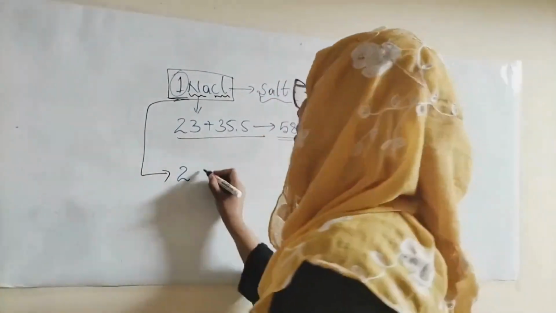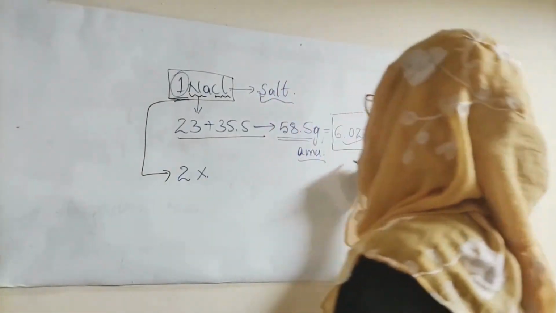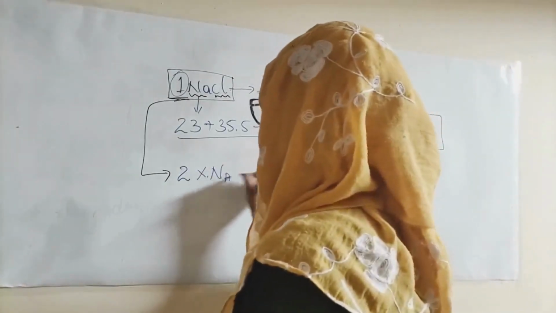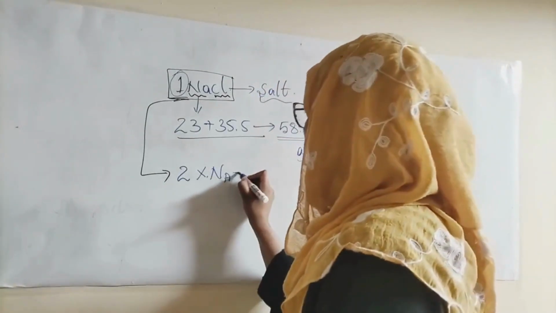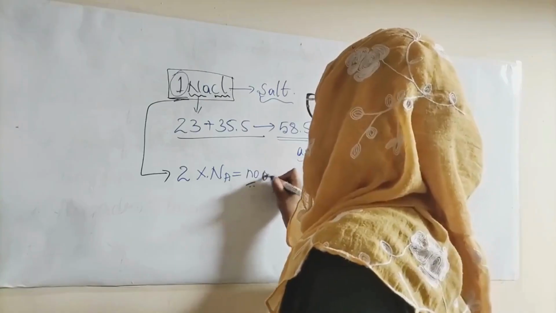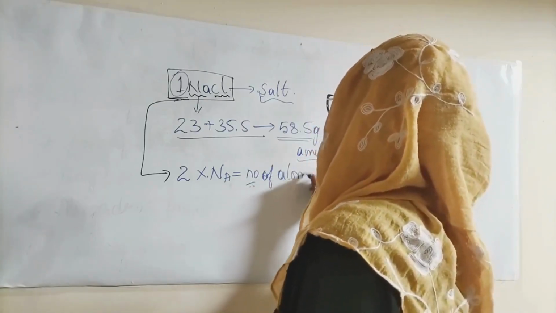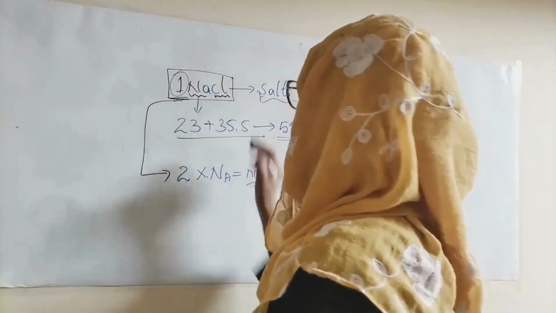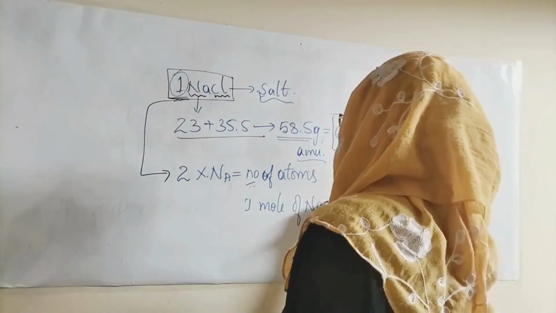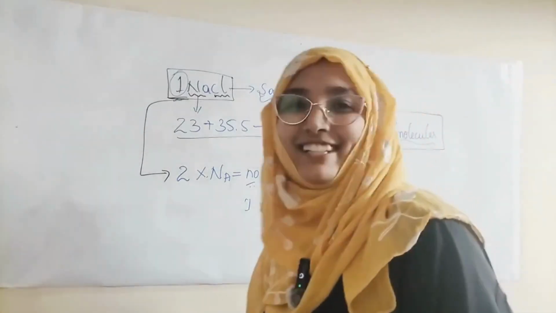No. That means 2 into this Avogadro number. So let me write that. That is the Avogadro number of atoms present in your 1 mole of NaCl. So that is it.